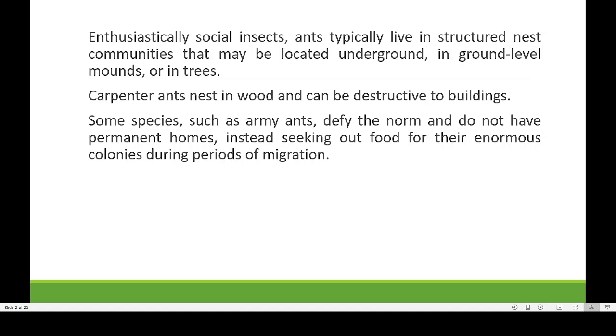Now, you may have some idea. Ants are one of the most social types of animal. They live in thousands of members together in a colony. And there are different types of ants. Also, you can find some of the ants living below the soil, underground. Some may be living in trees, and some may be making mounds.